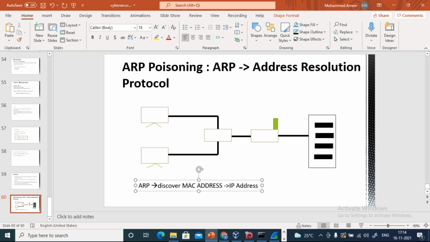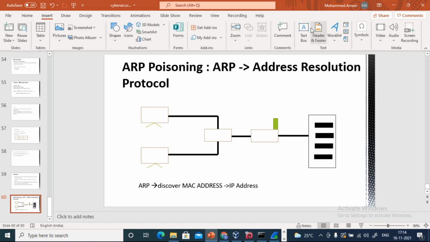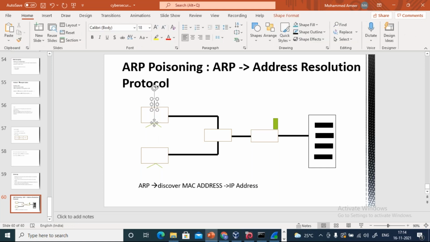Correct? So now see, let's say here I have two hosts. This is host A and this is host B. Let's say this is my host A with some IP address. Let me give a sample IP address, let's say 192.169.1.1. I'm writing it randomly, it need not be this one.